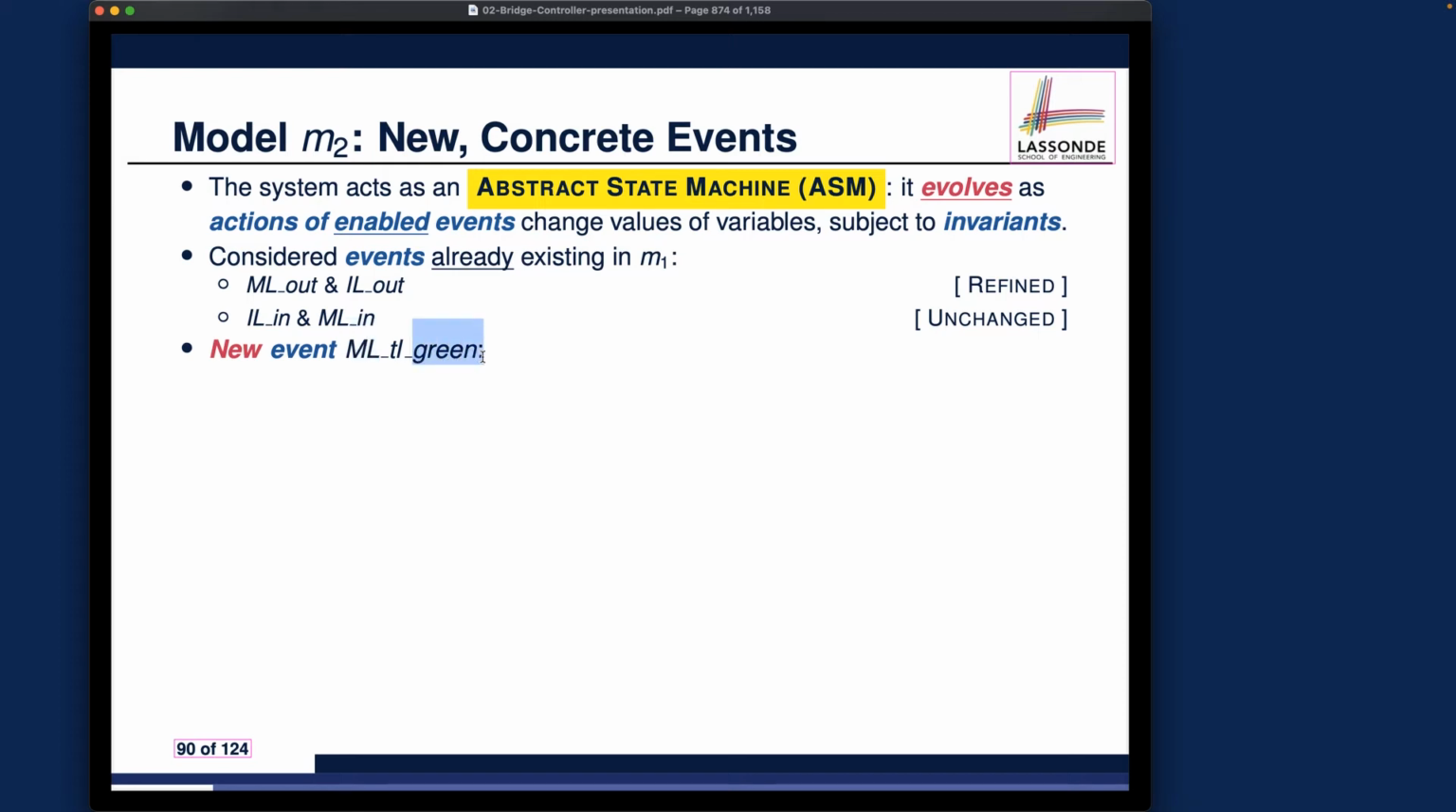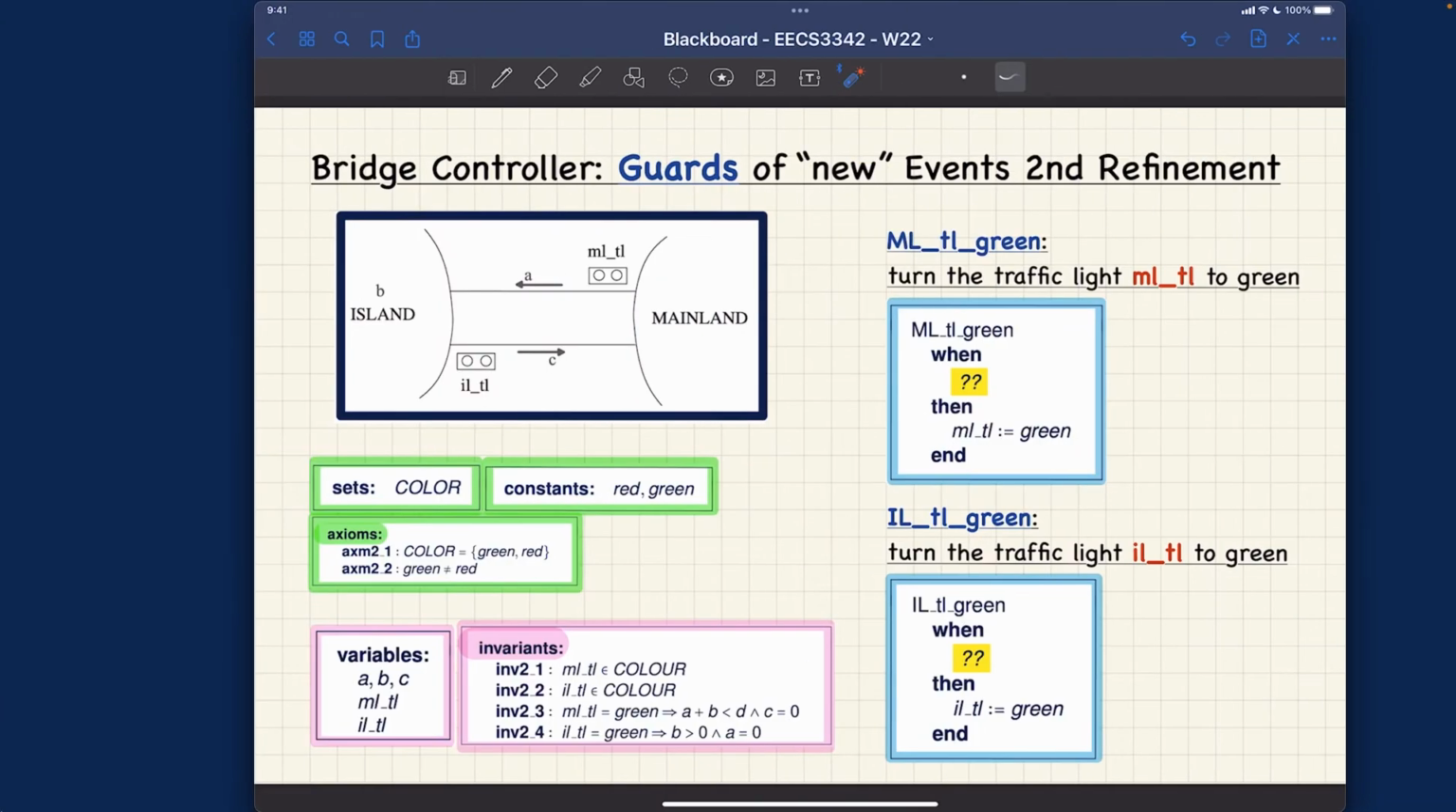And symmetrically, we got another event. Can you guess what the name should be? It should be IL, rather than mainland, TL green. So that's something we'll see. Let me switch to the iPad and talk about these two new events and see what their guards and actions should be.